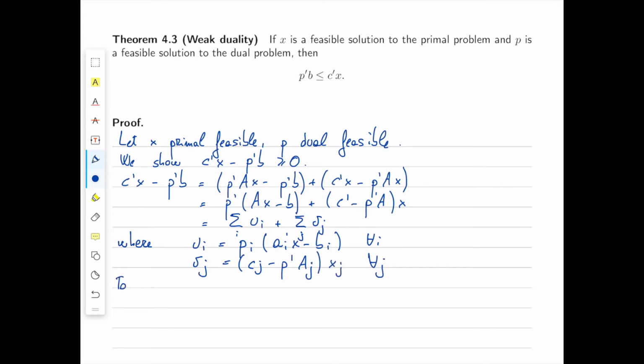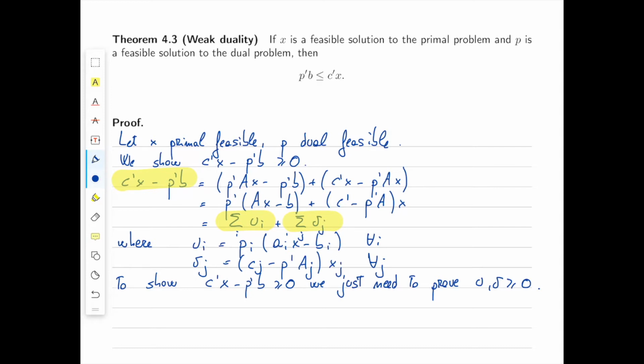Of course, to show that c transpose x minus p transpose b is greater than or equal to 0, we just need to prove that u and v are both greater than or equal to 0. In fact, if we do so, then this sum is greater than or equal to 0, and this sum is also greater than or equal to 0. Therefore, c transpose x minus p transpose b is also greater than or equal to 0.